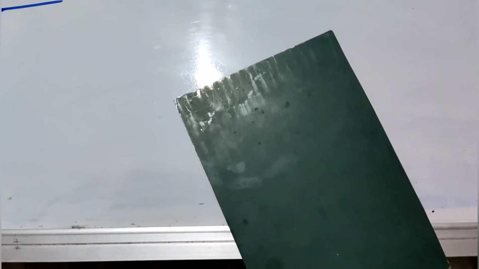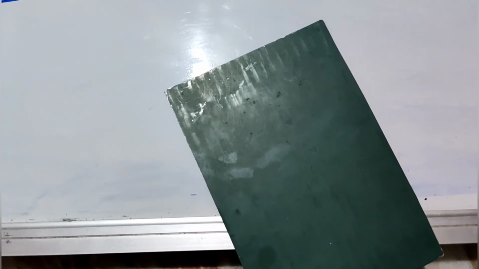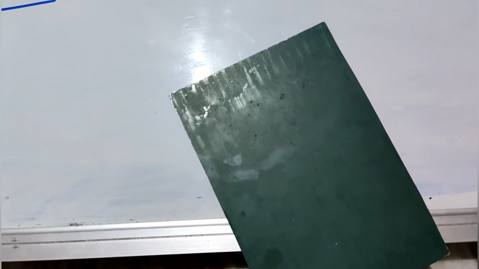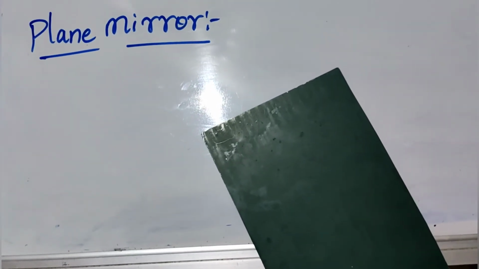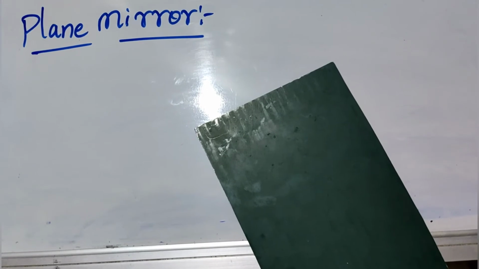But nowadays, instead of silver, a thin layer of aluminium is used to deposit on glass plates, because aluminium is much cheaper than silver and it also reflects light very well. Hence, the thin layer of silver or aluminium is the reflecting surface at the back side of the mirror.